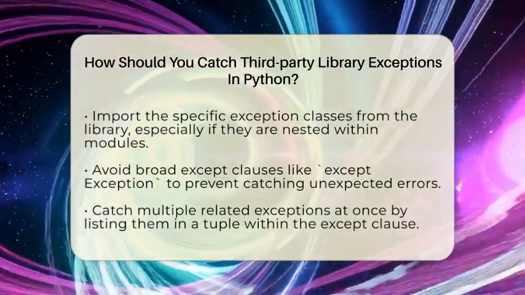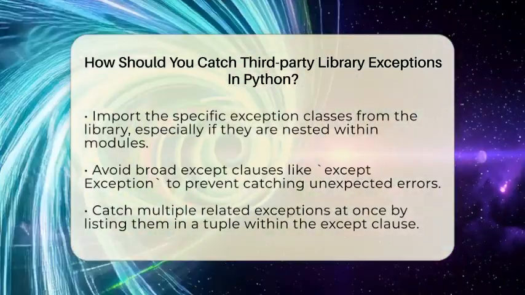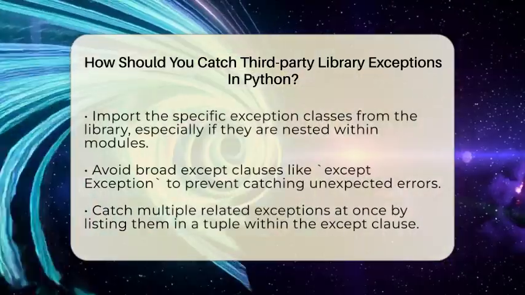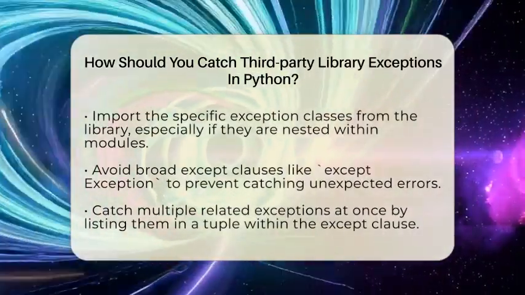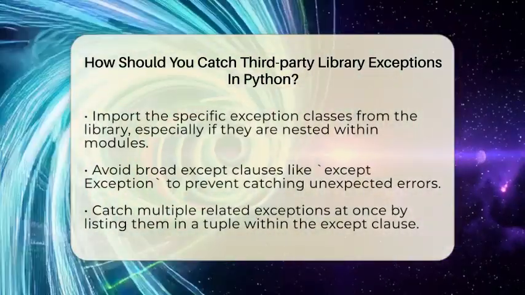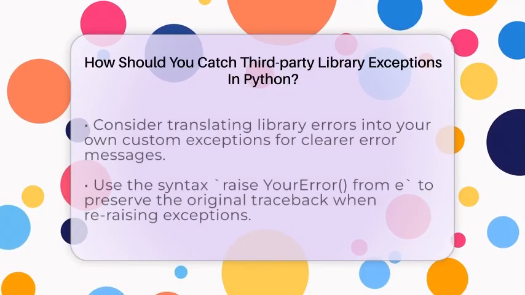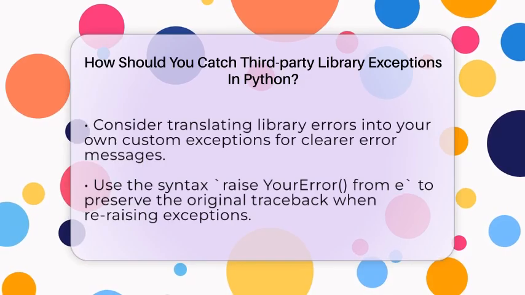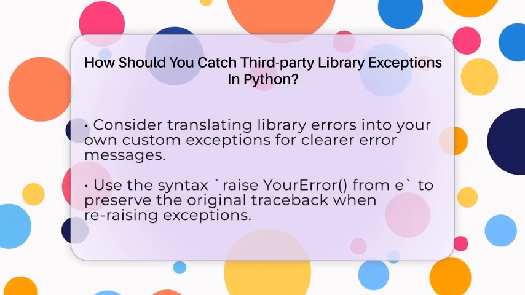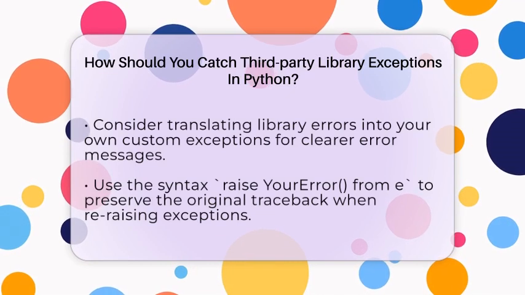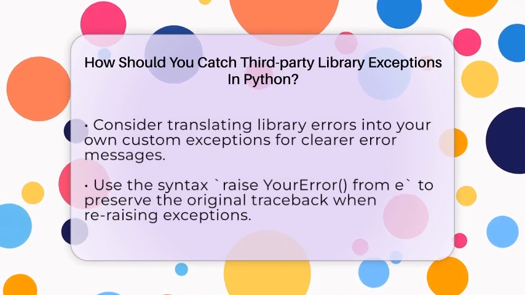If you want your code to be more robust, you can catch multiple exceptions at once by listing them in a tuple. For example, try: do something except (LibraryError1, LibraryError2) as e: handle either error here. Sometimes, you might want to translate library errors into your own custom errors. This helps keep your code clean and makes error messages clearer for users.